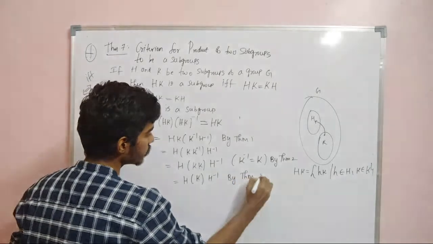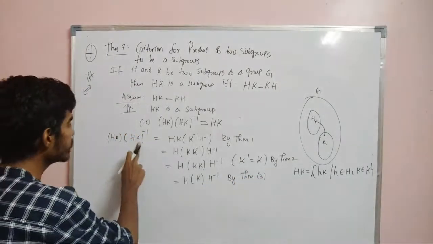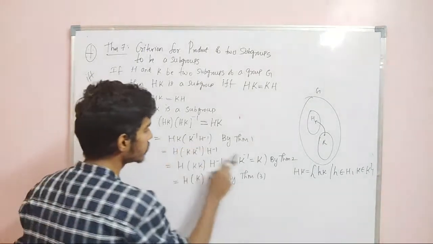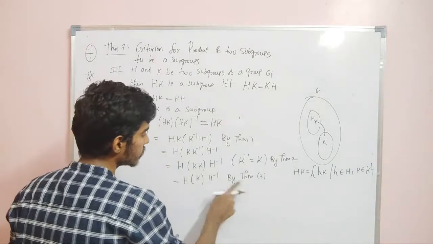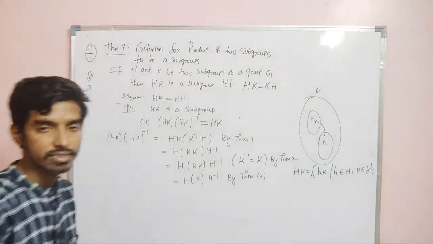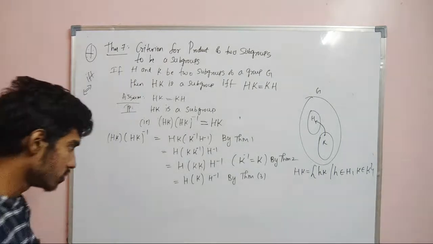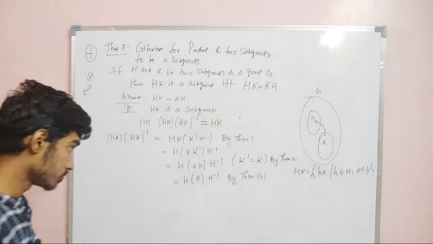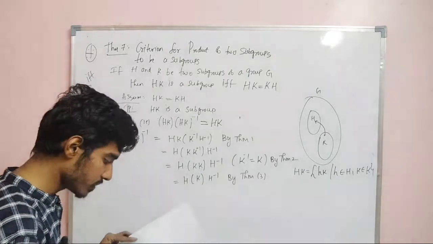So you just go through the first 3 theorems. The first theorem tells that HK inverse is equal to K inverse H inverse. Second theorem tells that K inverse is same as K, and third theorem tells that K into K is same as K. So there we have proved for H, now we are proving for K. Right? So this is HK H inverse.